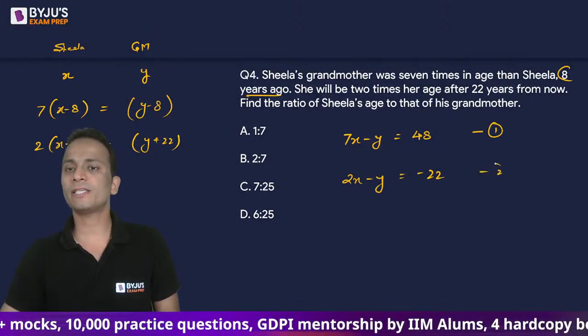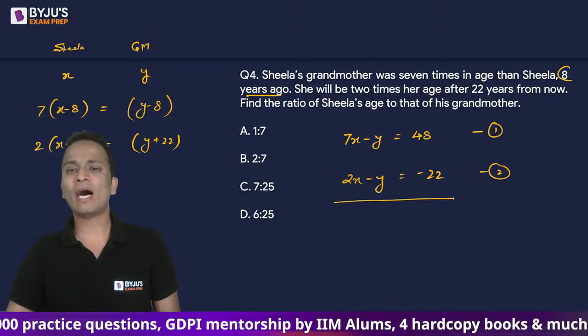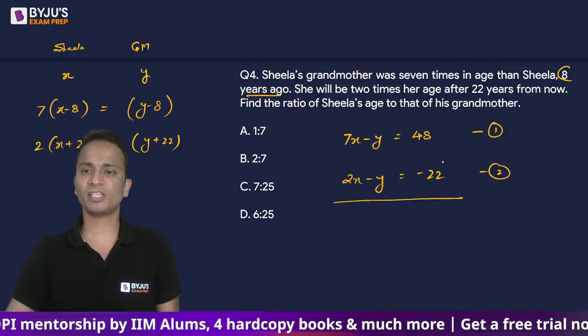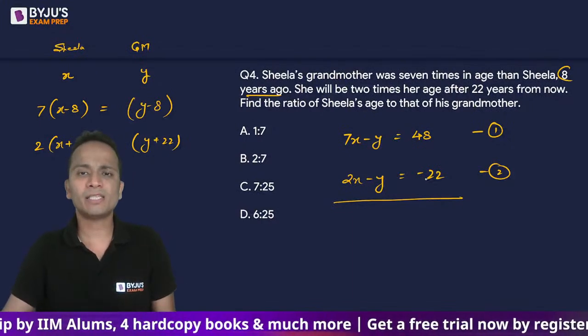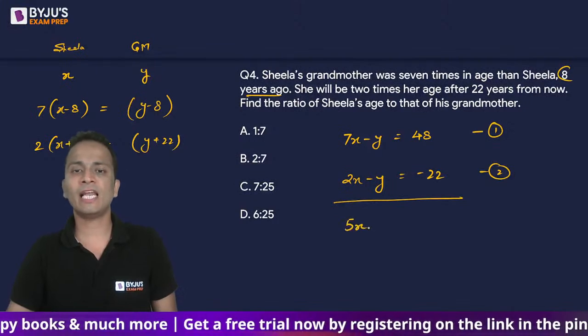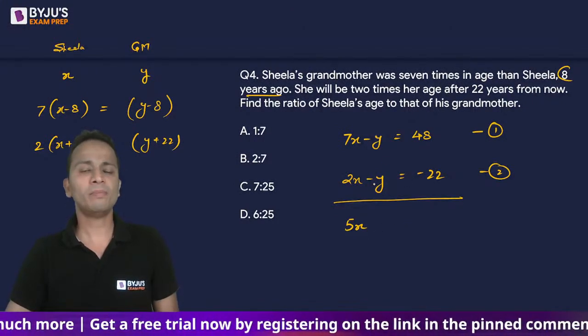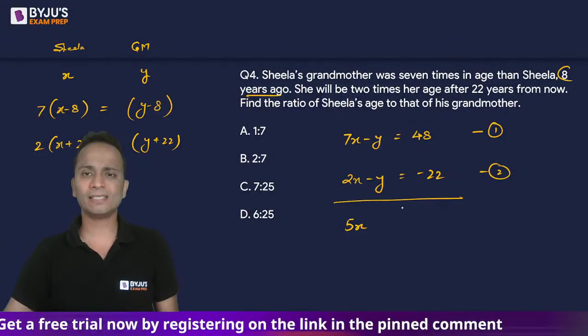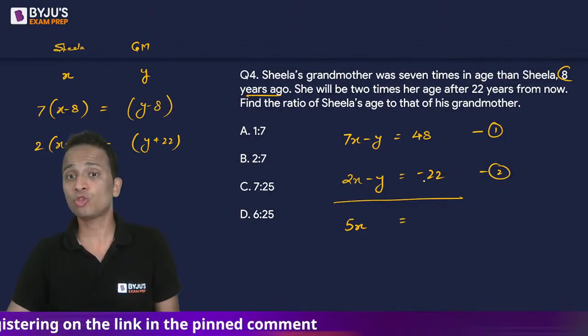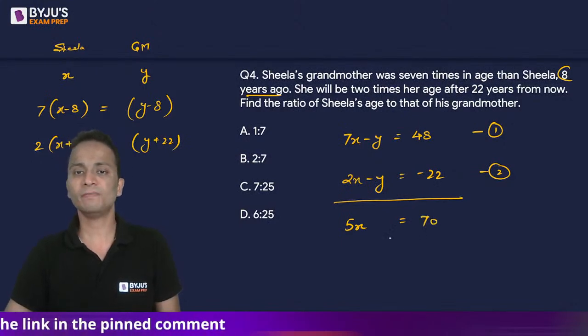So this is the second equation. All right. Now I can eliminate variable y by subtracting second equation from first equation. So first equation minus second equation, 7x minus 2x. On the left hand side, I have 5x. Minus y, minus of minus y will cancel. On the right hand side, 48 minus minus 22. That is 70. So the value of x will come out to be 14.